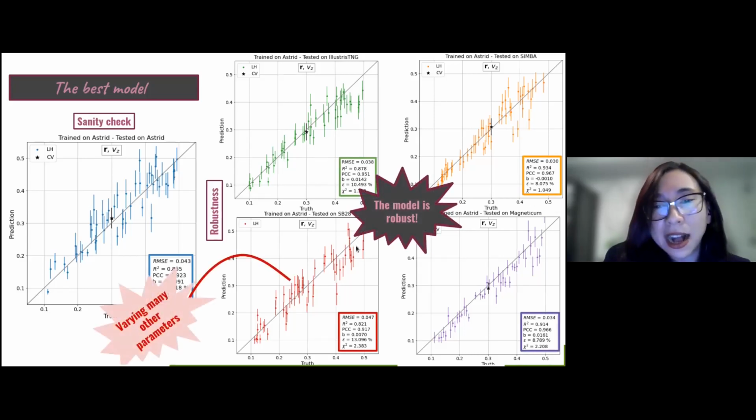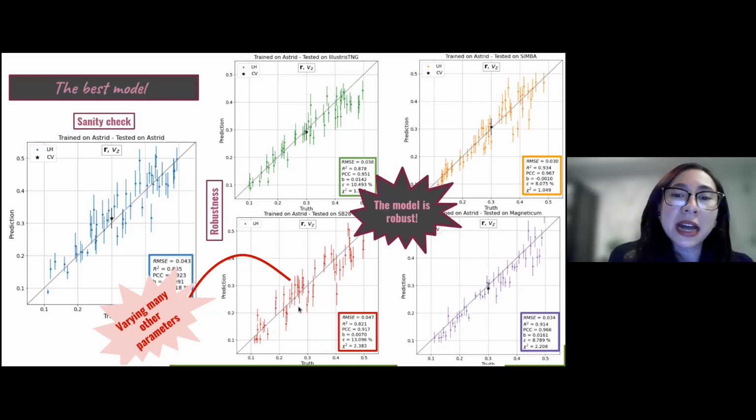And we can highlight that it's robust and can even work in boxes which vary more in the cosmological and astrophysical parameters than what the model has seen in the training stage. We have in this subhalo sequence a huge difference in these different parameters, and even so, the model is able to make amazing predictions.